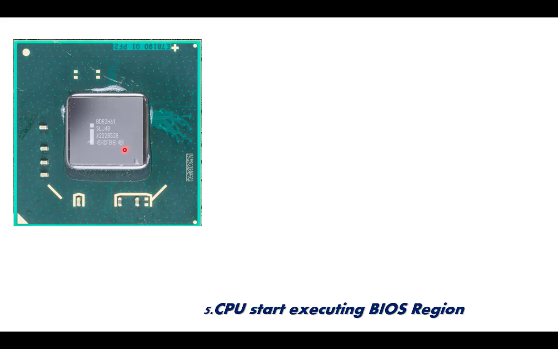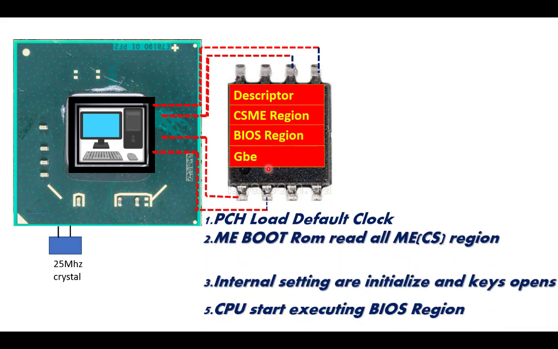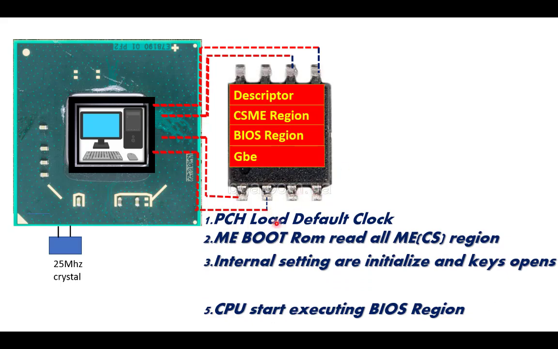Okay, when we turn on, the internal CPU starts reading from the descriptor, then the CSME region, then the BIOS region, and the GbE region. So these are the steps. First it loads the clocks, then it boots from the CSME region. It checks all the security, all the parameters, all the fuses, all the passwords, whatever is there. It checks everything, and if anything is wrong, it stops generating the clocks and stops the entire system.